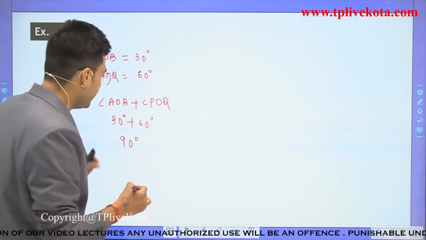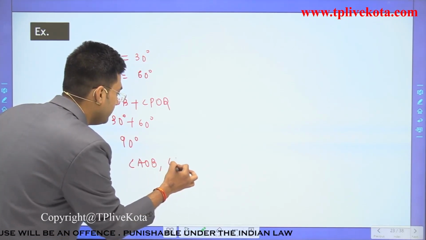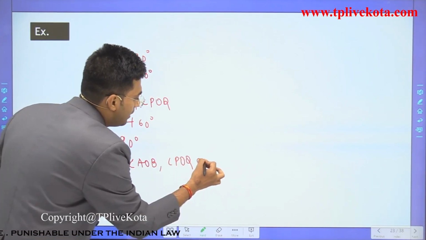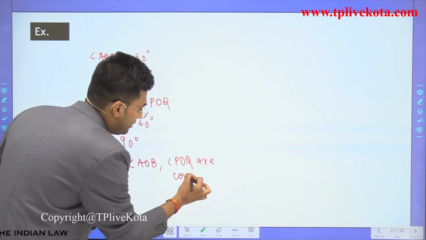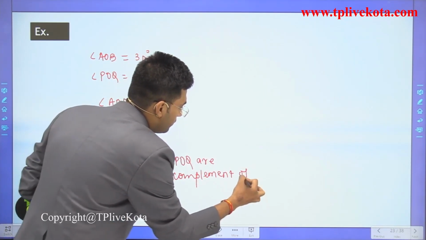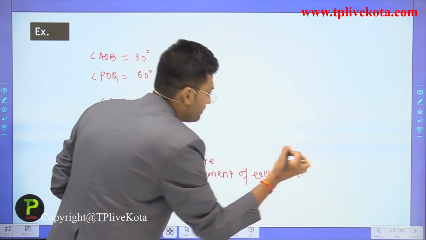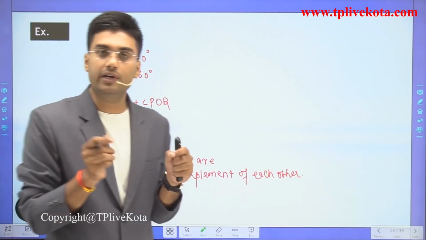So we can say that angle AOB and angle POQ are complement of each other. Clear? I hope you understand this.